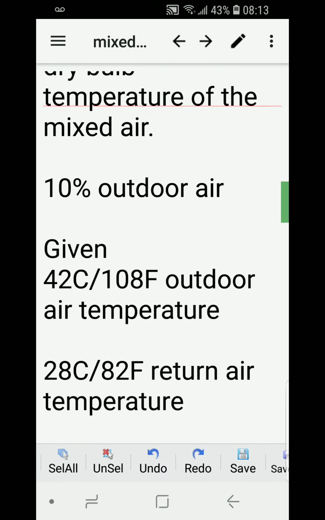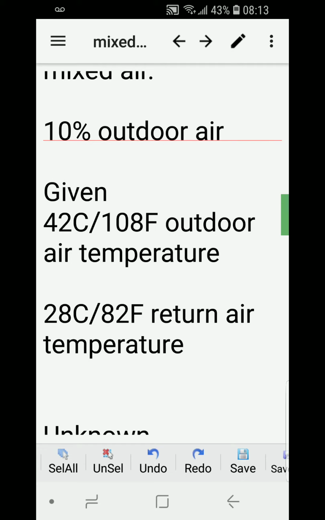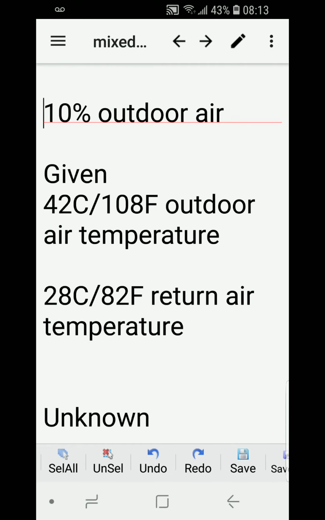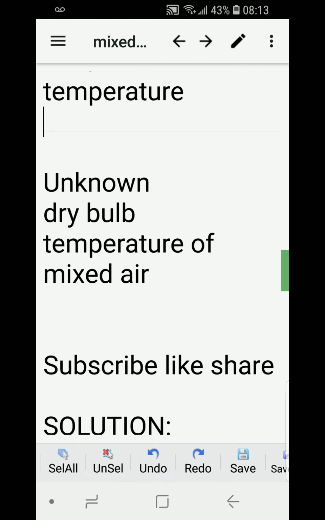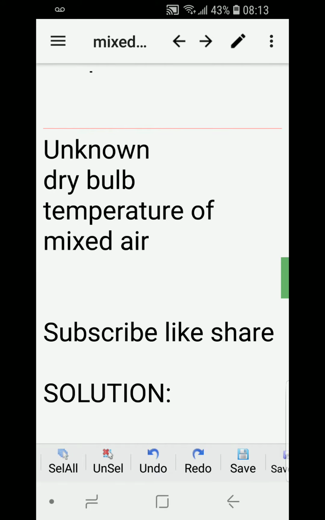So we analyze our given. We have 10% outdoor air. We're given the outdoor air temperature 42 Celsius, 108 Fahrenheit. We also are given the return air temperature 28 Celsius, 82 Fahrenheit. Now the unknown is to solve for the dry bulb temperature of the mixed air.